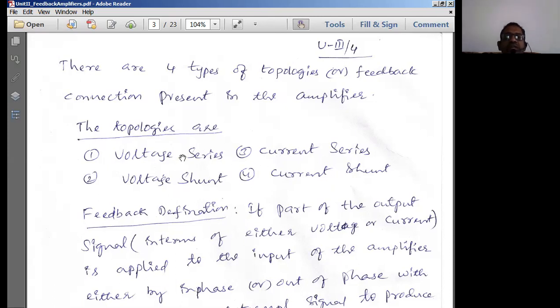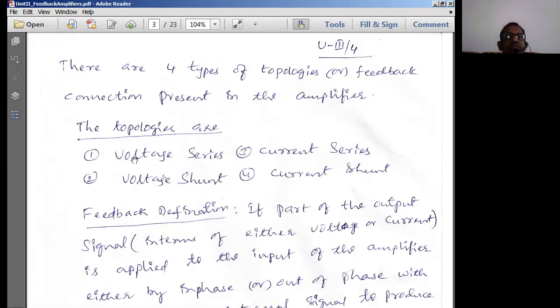There are two possibilities at the output, either voltage or current, and likewise at the input. So, put together, we have four types of topologies by combining all of them.